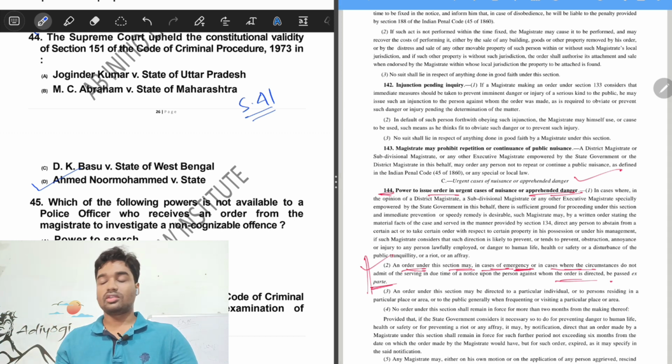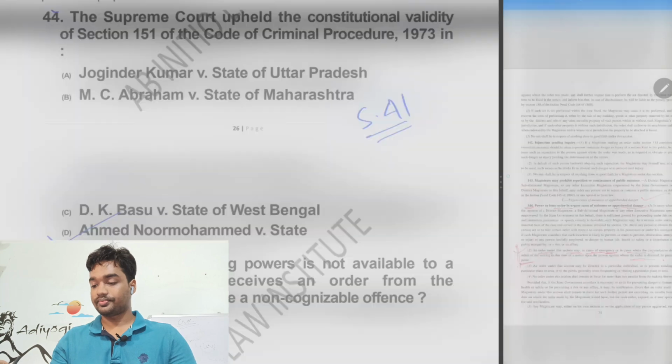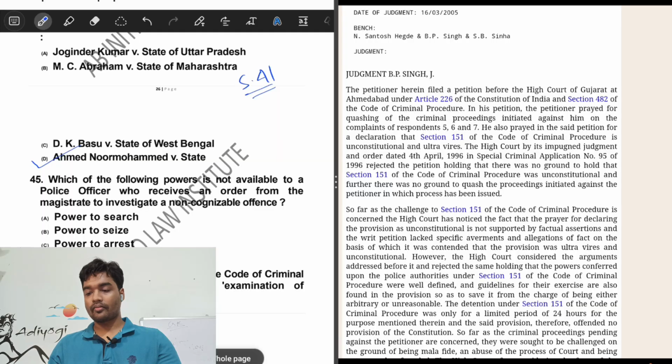So let's have a look at the given citation. This case came before the Honorable Supreme Court to check the validity of section 151 CrPC, which states, and I quote, that the petitioner herein filed a petition before the High Court of Gujarat at Ahmedabad under article 226 of the Constitution of India and section 482 of CrPC.